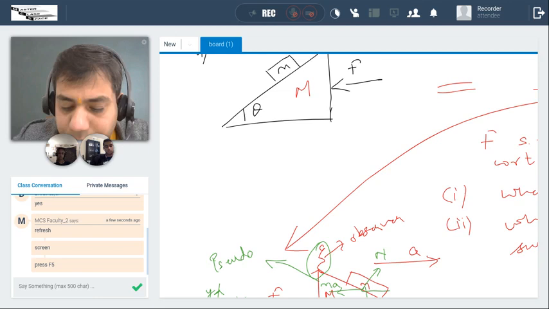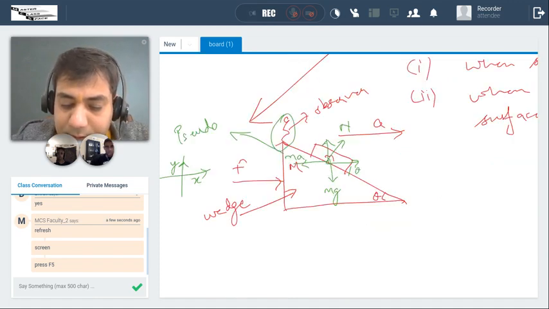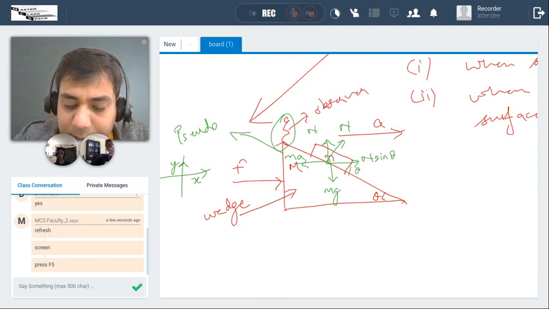Now I take the components of N. So what should be the components of N, guys? This angle is theta, so this is going to be 90 minus theta. So this is going to be N cos(90 minus theta), which is N sin theta. And this is going to be N cos theta. Is it okay?